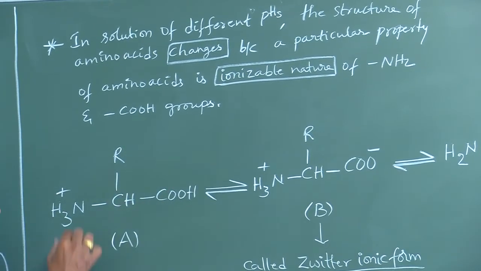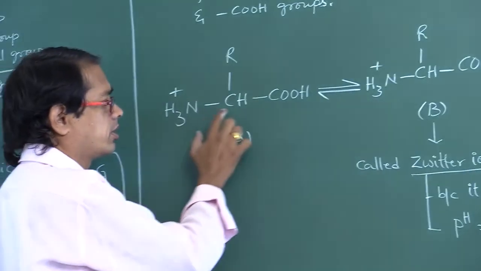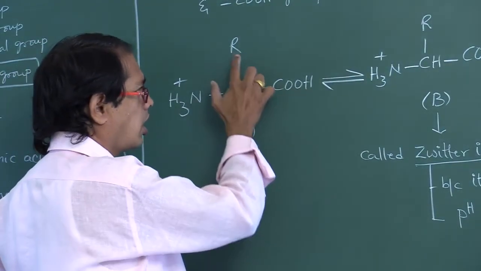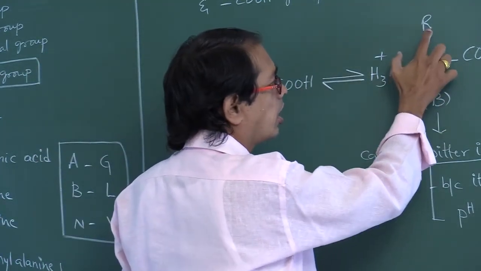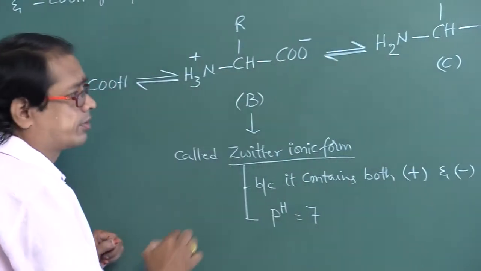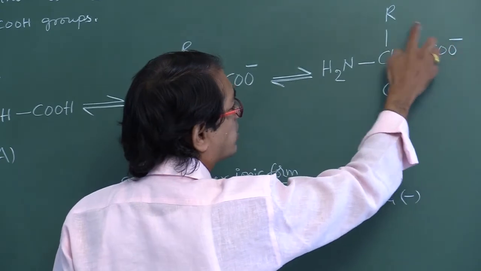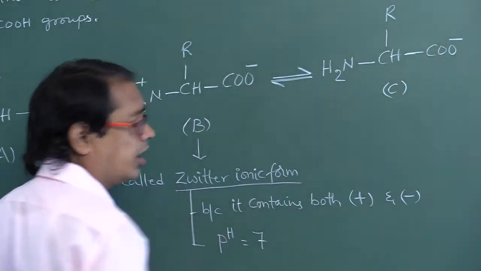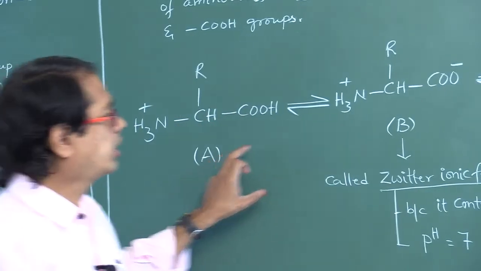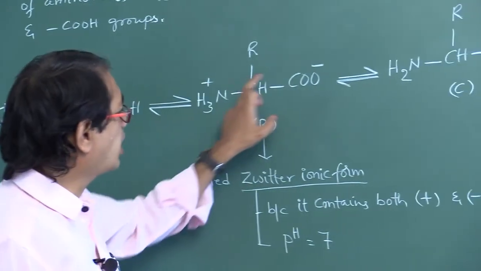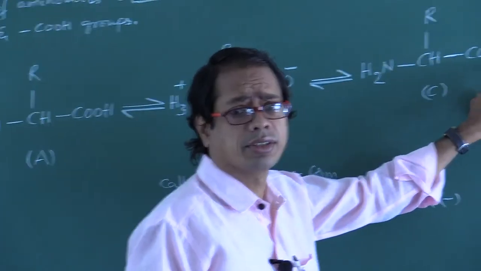Now look here, this is the ionizable nature. NH3+, CH, COOH, R group. Here NH3+, CH, R group, COO-. Here NH2, CH, COO-, R group. Call them A, B and C. A contains plus, B contains plus and minus, C contains minus.